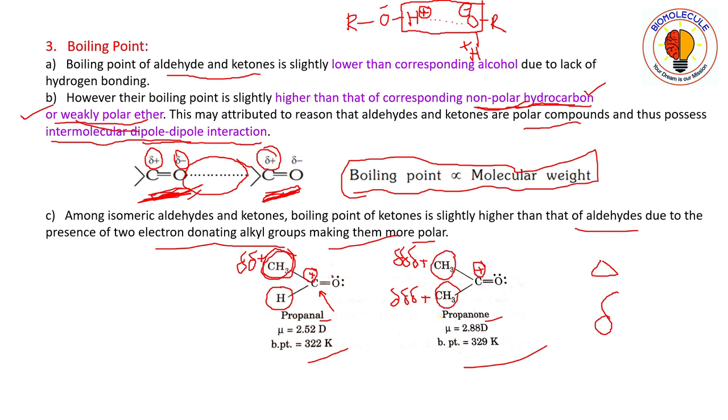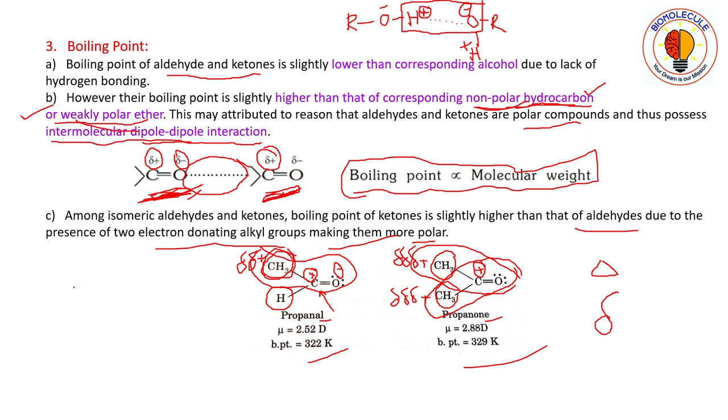So in propanal, the oxygen has a minus charge and the plus charge extends towards the methyl group. So you can see the charge separation, this much is the charge separation. Whereas in propanone, you can see the charge separation here, plus also here. So the extent of charge separation is much more in propanone as compared to propanal. And what do you mean by dipole moment?